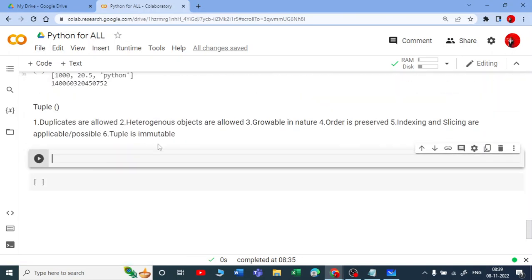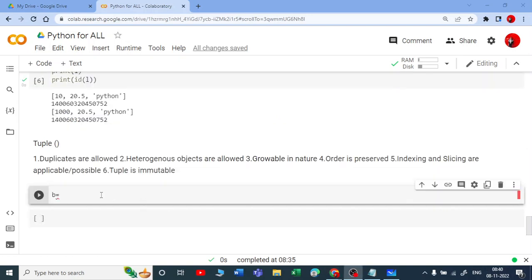Suppose I say b equal to, I can take any variable. Let me take b equal to, in this parenthesis bracket, and let me start saying 10, can I take Python here? Can I say true, true? And if I say 10 here, and again 20.5, what are all these values?